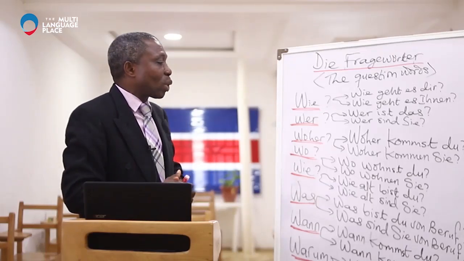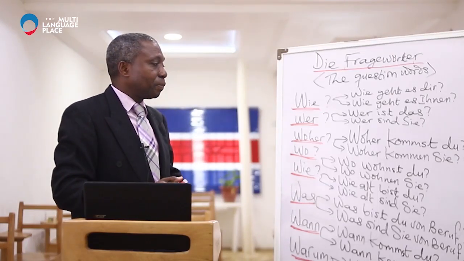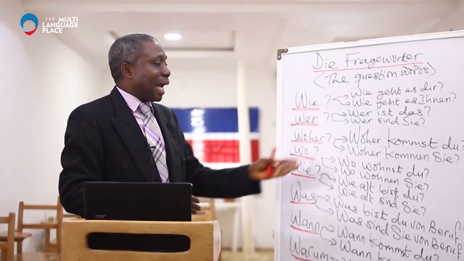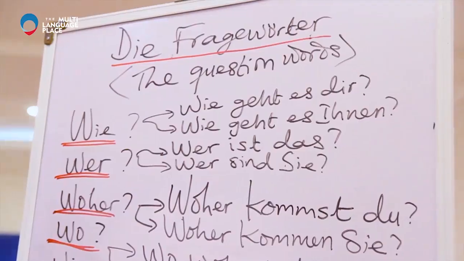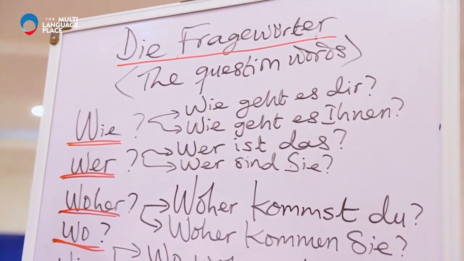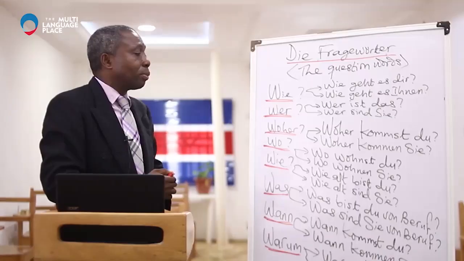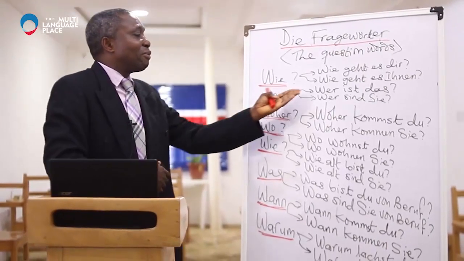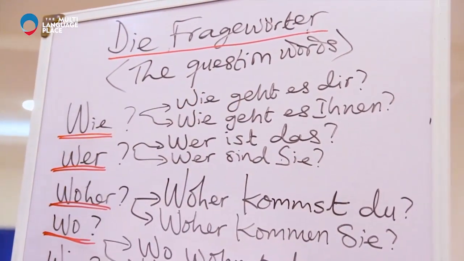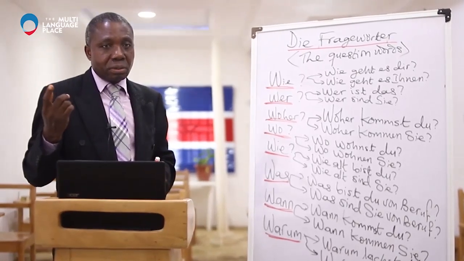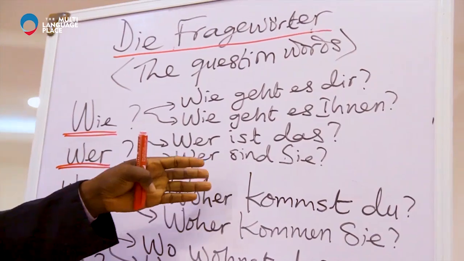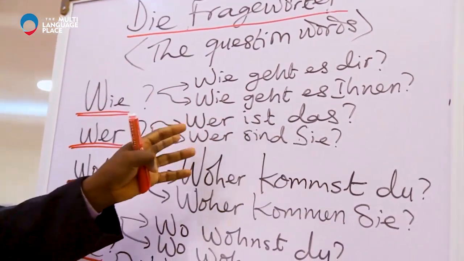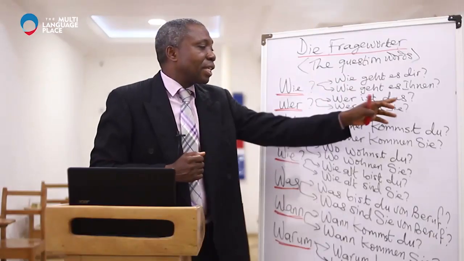And then we go to the next one. Wer. And I have two sentences there. The first one is standing for the informal conversation, informal relationship. You want to ask somebody, wer ist das? Who is that? And then the other one is, wer sind Sie? The first one is the informal. The second one is the formal.